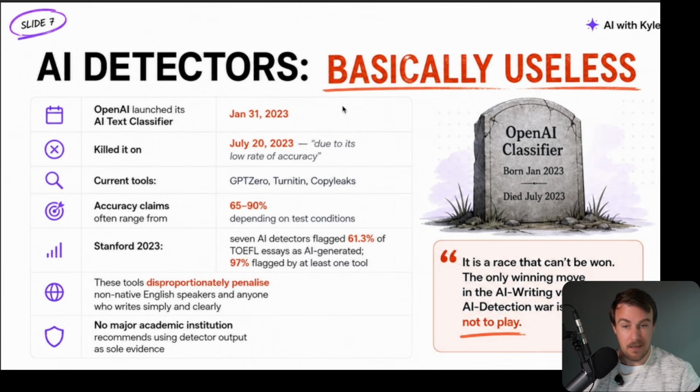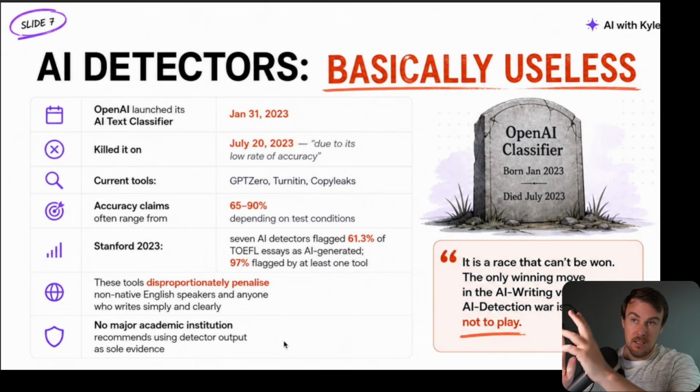So these are basically useless, at worst, actively harmful. So absolute trash. No academic institution recommends using them anymore as sole evidence. It has to be connected with the tutor or the teacher's knowledge of that student, and it's used as a supplementary piece of evidence. But people are increasingly realizing that these do not work.